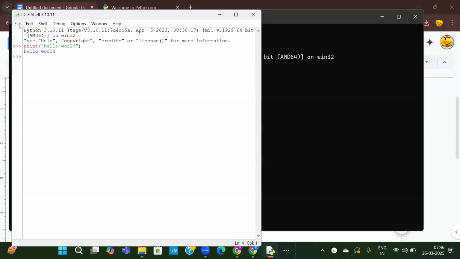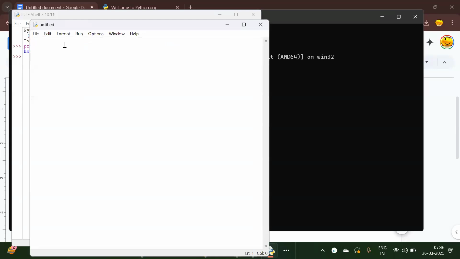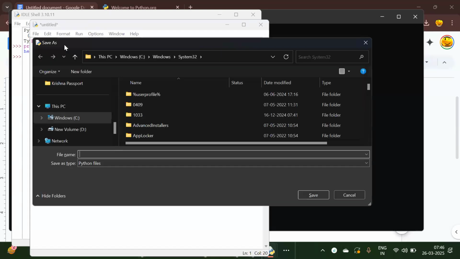For that, you have to open a new file here. Here you can see the file option. Click on new file. Here you can write the same program: print hello world. Then you have to save it in your system with some file name.